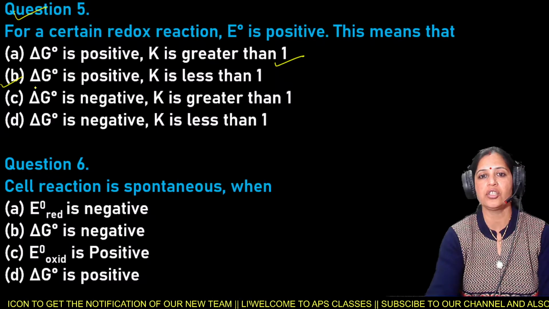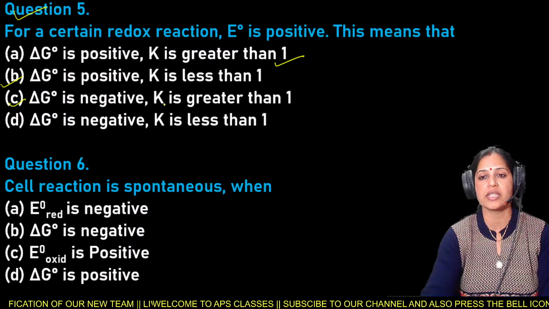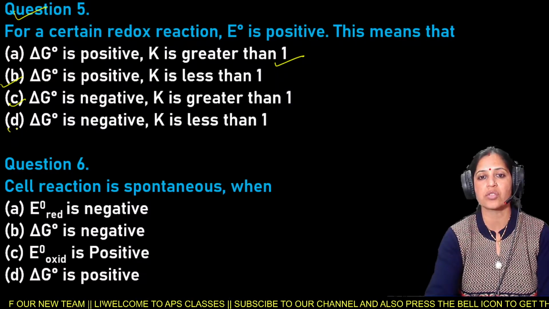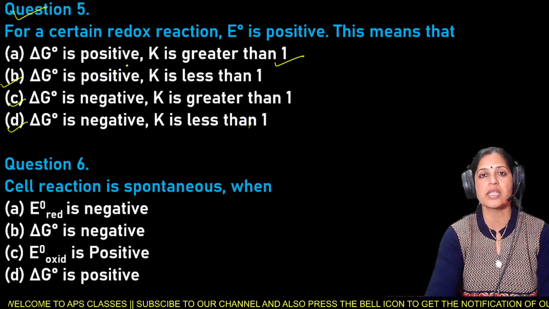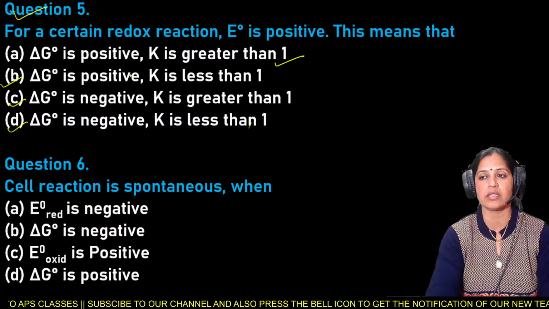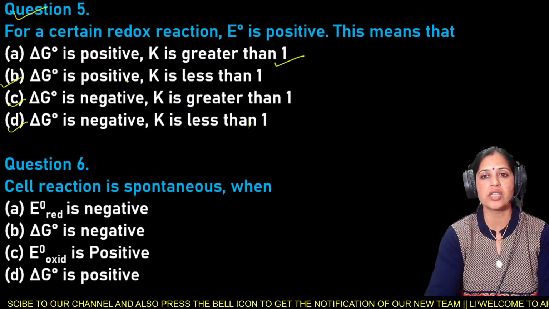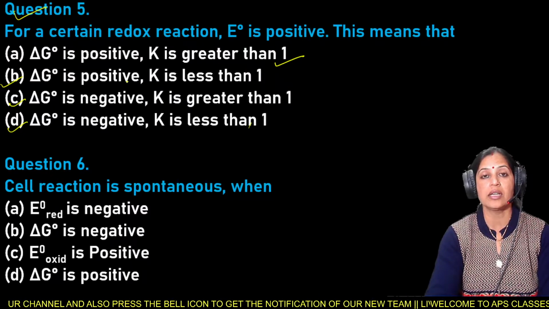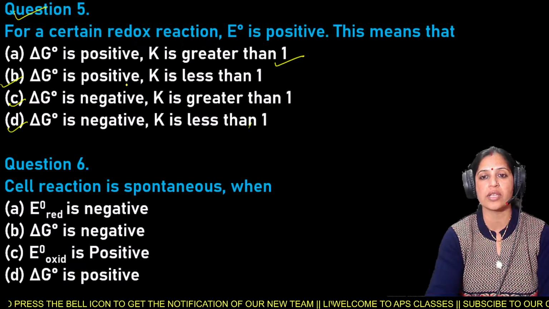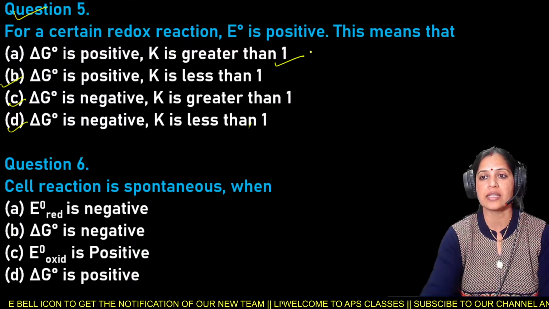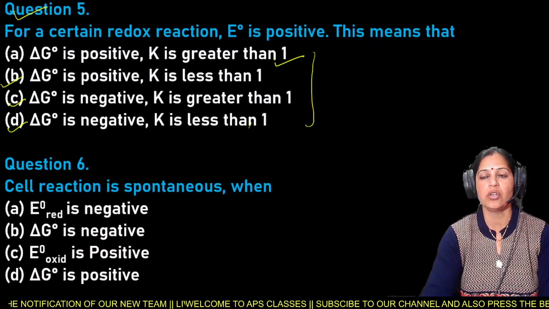Second one is delta G naught is positive, K is less than 1. C, delta G naught is negative, K is greater than 1. And the last one is delta G naught is negative and K is less than 1. For a certain redox reaction, E naught is positive. This means that either delta G is positive and K is greater than 1, delta G is positive, K is less than 1, third is delta G naught is negative, whereas K is greater than 1, and delta G naught is negative and K is less than 1.